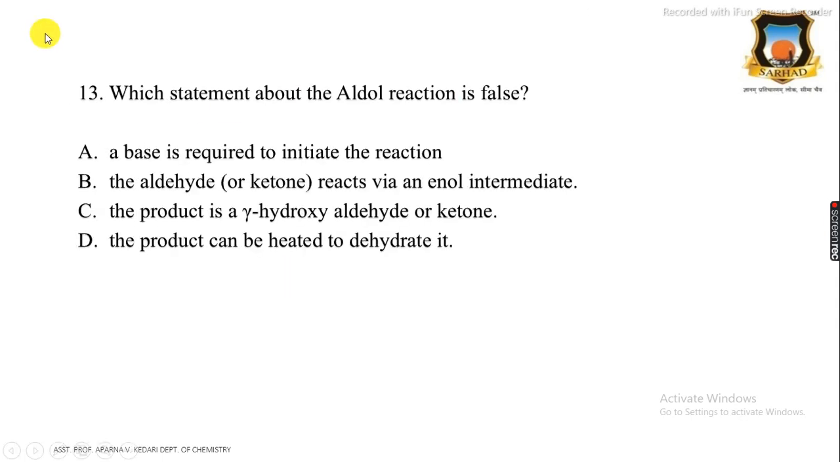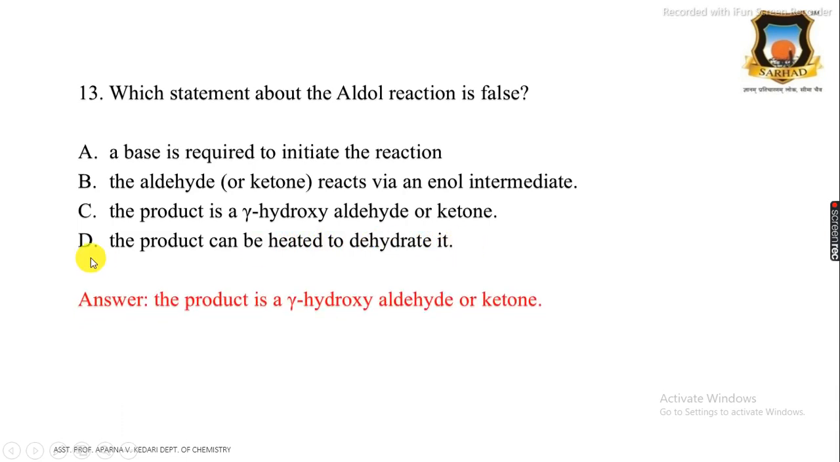Then 13th question, which statement about aldol reaction is false? First, a base is required to initiate the reaction. The aldehyde or ketone react via an enol intermediate. Then the C option is the product is gamma hydroxyaldehyde or ketone and the product can be heated to dehydrate it. And the correct answer is the product is gamma hydroxyaldehyde or ketone because in aldol reaction we get the beta hydroxyaldehydes or ketone. Therefore, this is the correct answer. This is false statement about aldol condensation. The product is gamma hydroxyaldehyde or ketone.